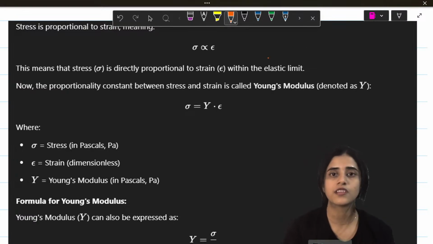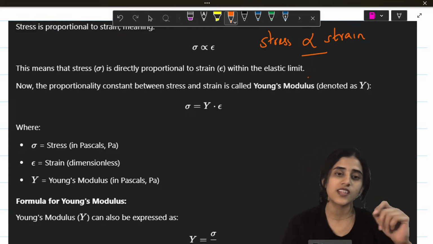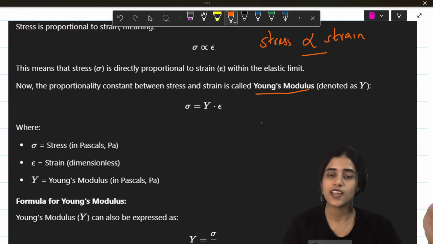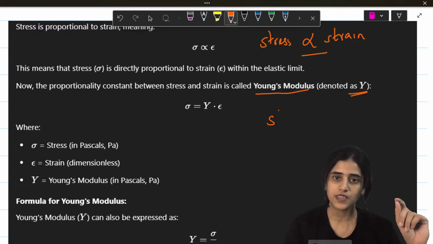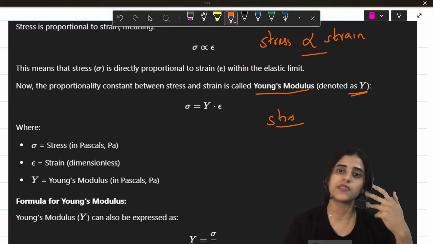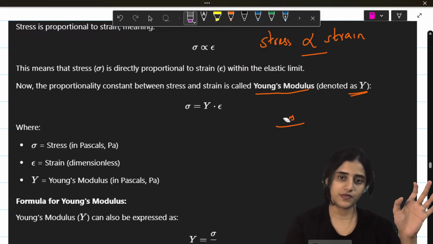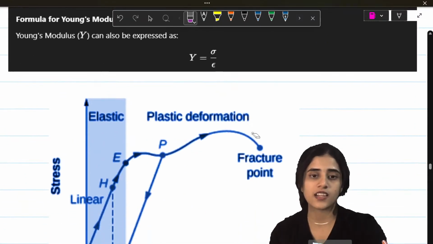If stress is proportional to strain, to remove the proportionality I have to add a constant. The constant that I'm going to add is called Young's modulus, and Young's modulus is denoted by the alphabet Y. So stress by strain is going to be Young's modulus, which is Y.